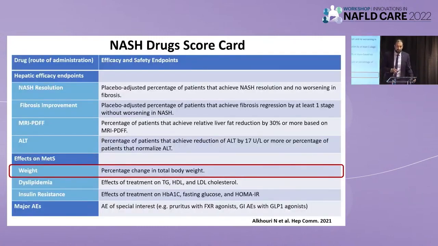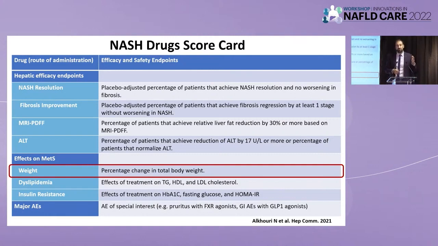And finally, I want to leave you with a couple of slides on how we need to assess the new NASH drugs and how important it is to think of NASH as a systemic disease and not just as a liver disease. So as hepatologists, we are so liver-centric. When we look at new drugs, we're always looking at liver outcomes. What's the percentage of NASH resolution, fibrosis improvement, reduction in liver fat, liver enzymes.